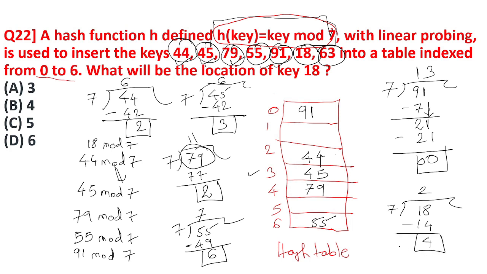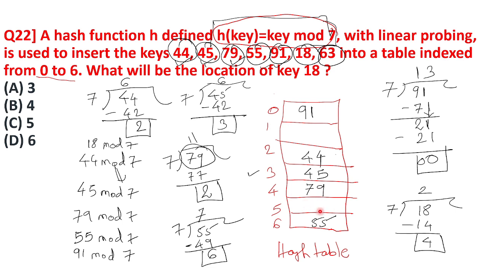So the remainder is 4. But can we put 18 at the 4th position? No, because at the 4th position key 79 is already present, and at one place we can only put one key. So 18 was supposed to be at position 4, but we cannot put it because a key is already there. So go to the next position after 4, which is 5.